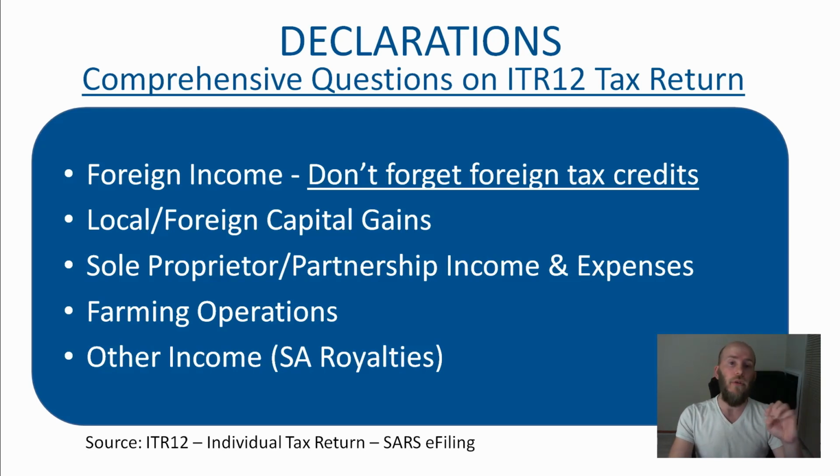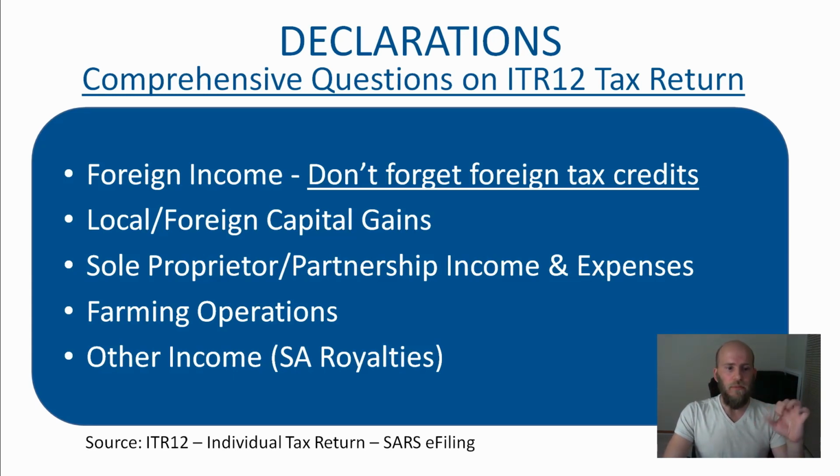Okay. Under the next section, you need to submit if you had local or foreign capital gains. Capital gains usually arise when you sell an asset like a property or shares. Then sole proprietor or partnership income and expenses are also declared under the comprehensive questions. Farming operations as a sole proprietor.